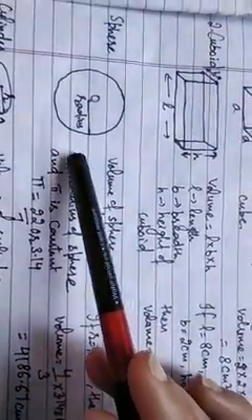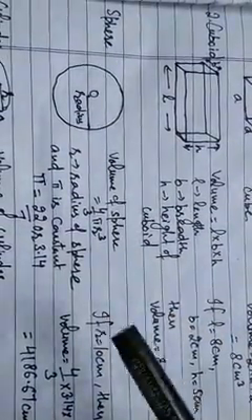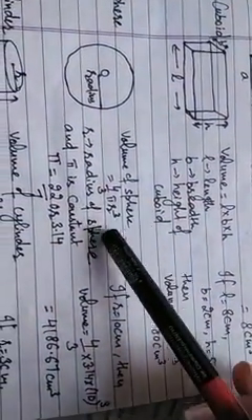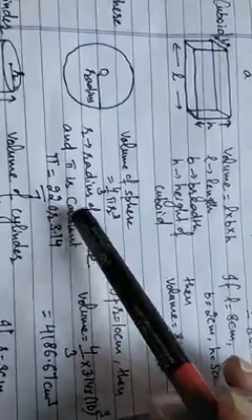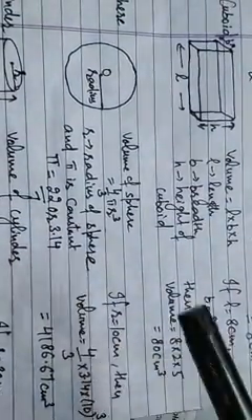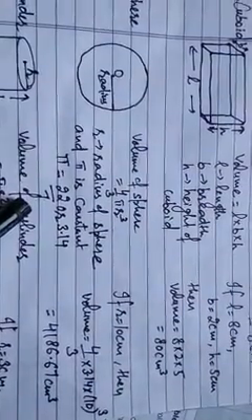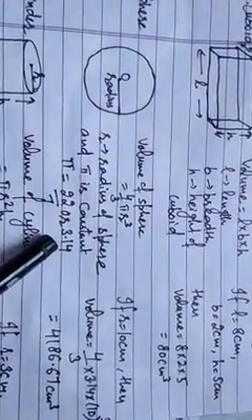Next is sphere. You all know O is the center of the sphere and this is the radius of the sphere. Then the volume of the sphere is equal to 4 by 3 pi r cube, where pi is a constant. Pi is a constant that is the same every time, and it will be equal to 22 over 7, or 3.14. When you divide 22 by 7, then it will be equal to 3.14. So pi is a constant and r is the radius of the sphere.